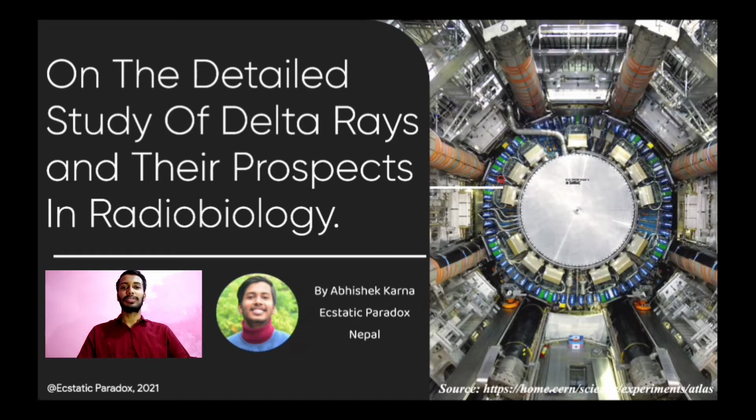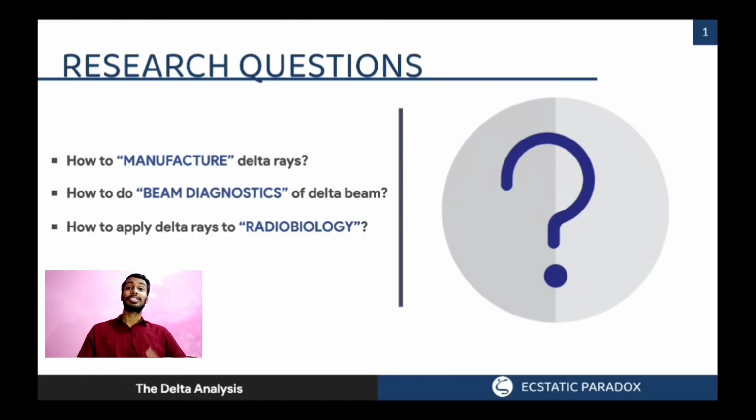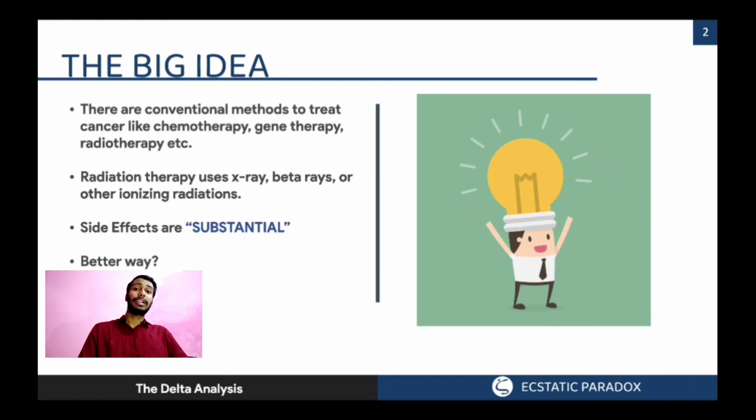at Asia Pacific Conference of Young Scientists 2021, and I am going to talk about delta rays and their applications in radiobiology. So firstly, the research questions that drove my research. I wanted to find the way to manufacture delta electrons, and by manufacturing here I mean production of delta electrons in large scale. And after producing, I would like to study the properties of the delta electrons, which is called beam diagnostics, and apply those properties in radiobiological applications. I like to call it the big idea of my research.